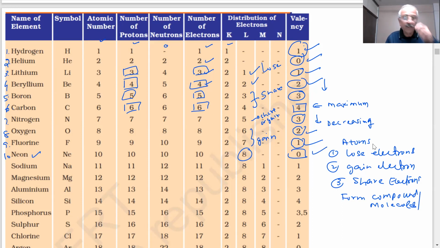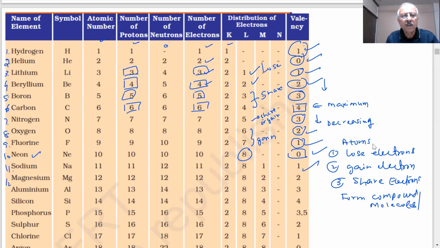So there are elements with 0 valency also. You see they are noble gases. Next. Sodium, atomic number 11, number of protons 11, number of neutrons 12, number of electrons 11. Okay. Valency? 1. Okay.